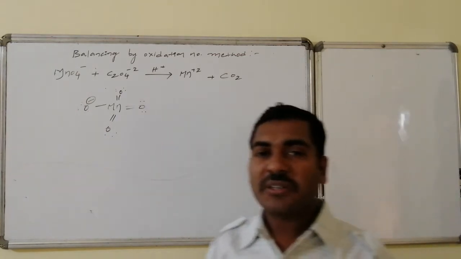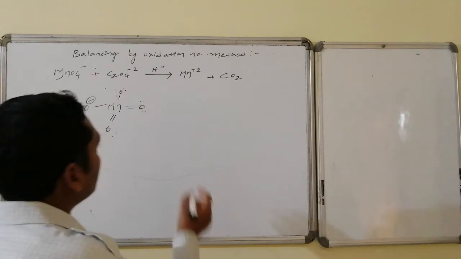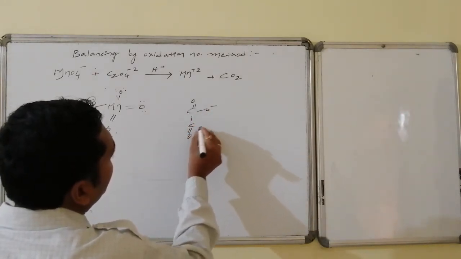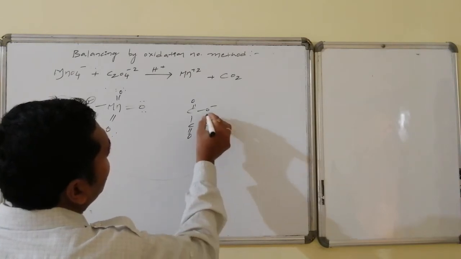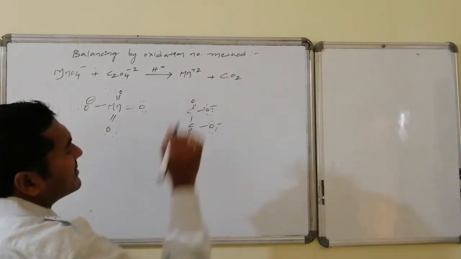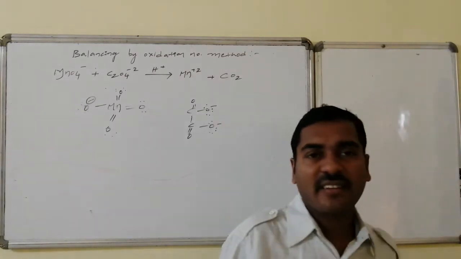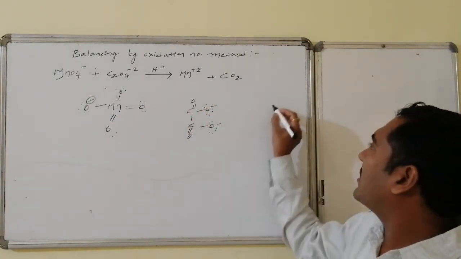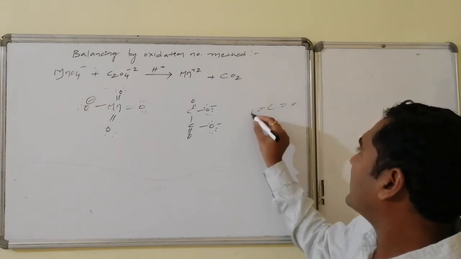Once again I will give it, because we have to identify the oxidation number also. Oxalate is COO minus, COO minus. The minus stands for 3 lone pairs being present, hence the formal charge is -1. This is the oxalate structure. Mn2 plus is already a cation in the Mn2 plus state, and this is the carbon dioxide structure.